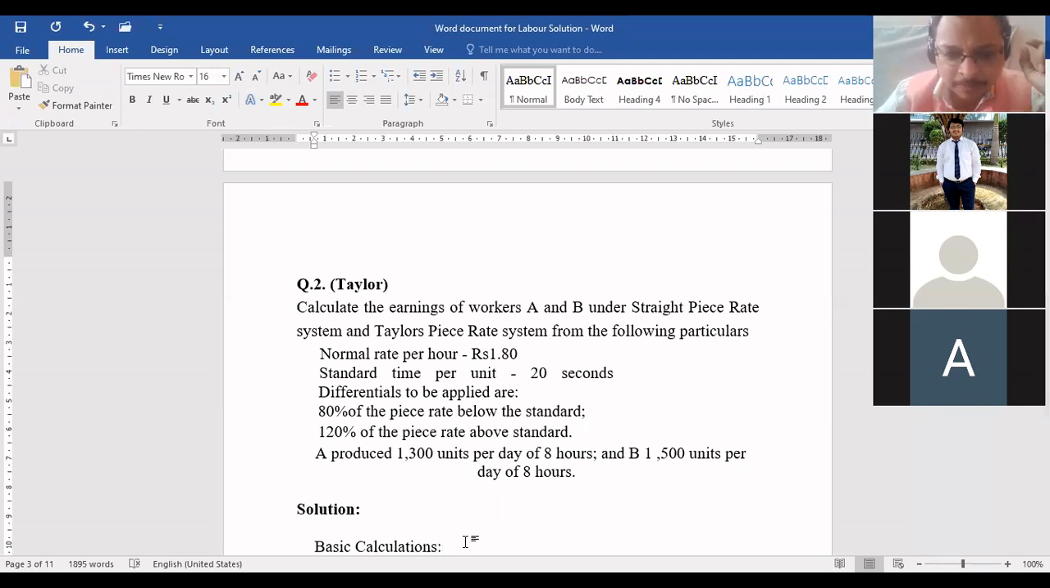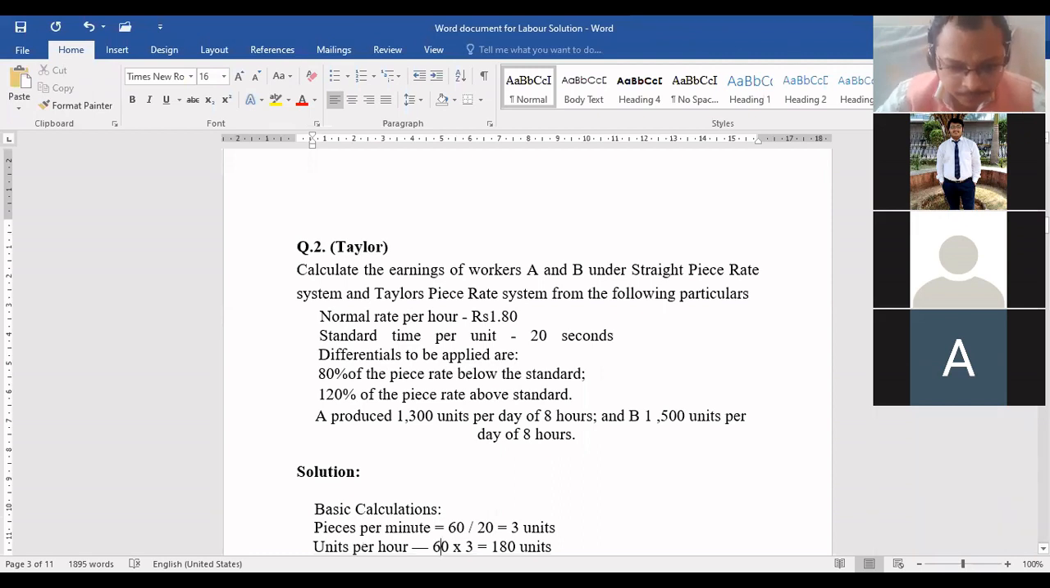Everyone agree with me? Yes or no? We need two things, bacha. We need piece rate and we should know the standard output for 8 hours. Now we know what production can be done in 1 hour. Can you tell me what production we can do in 8 hours? What is the standard production in this question for 8 hours? You said for 1 hour it is 180, sir. Can you tell me for 8 hours how much it will be? 1440. Everyone got this? These are the basic calculation, bacha.